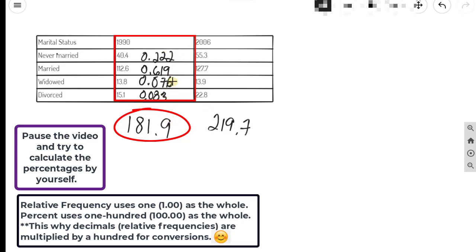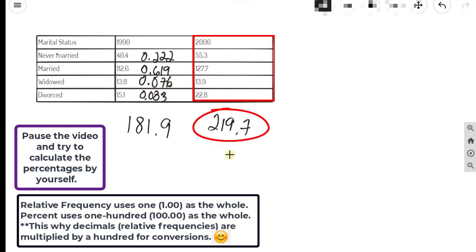Looks good. Here I've done the relative frequencies. The relative frequencies are always written as a decimal. You can write these as a percent by just taking it out of 100 instead of out of one whole. So this would be 22.2%, 61.9%, 7.6%, and 8.3%.